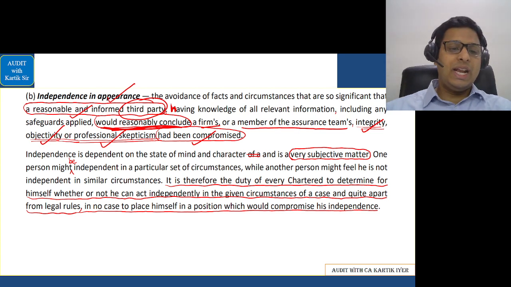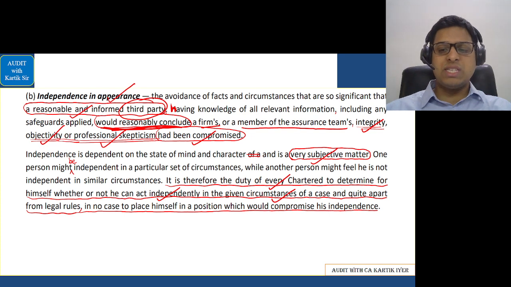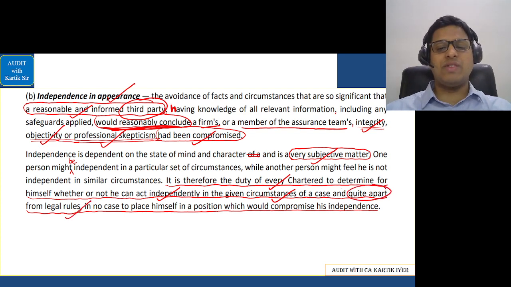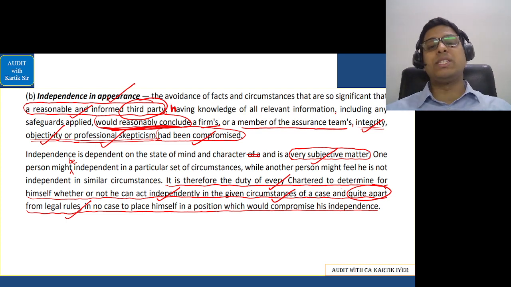Okay. Next, independence is a very subjective matter. It is therefore the duty of every chartered accountant to determine for himself whether or not he can act independently in the given circumstances of a case, and quite apart from the legal rules, in no case to place himself in a position which would compromise his independence. The CA should not allow his independence to get compromised. Okay, let's go further.